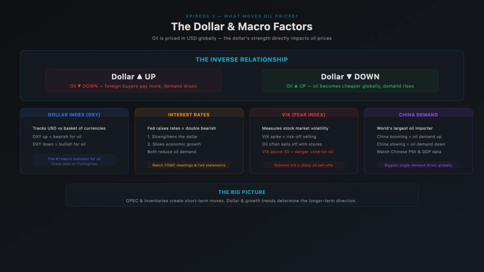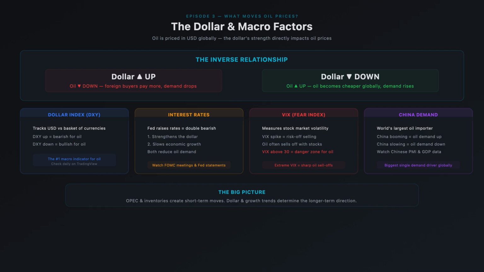Oil is priced in US dollars everywhere in the world. This creates an inverse relationship. When the dollar gets stronger, oil tends to get cheaper, and vice versa. Why? Because a stronger dollar means foreign buyers need more of their own currency to buy the same barrel of oil. That reduces demand. A weaker dollar makes oil cheaper for foreign buyers, which increases demand.